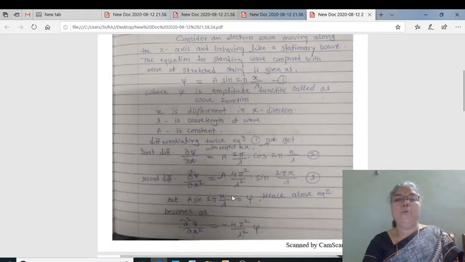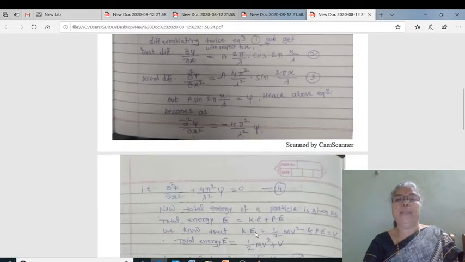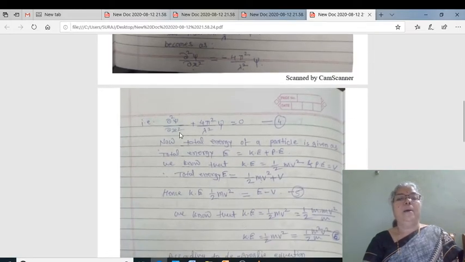Here we have replaced a sine 2 pi x by lambda by psi. That is, dou square psi by dou x square plus 4 pi square by lambda square into psi is equal to 0, and let it be our equation number 4.